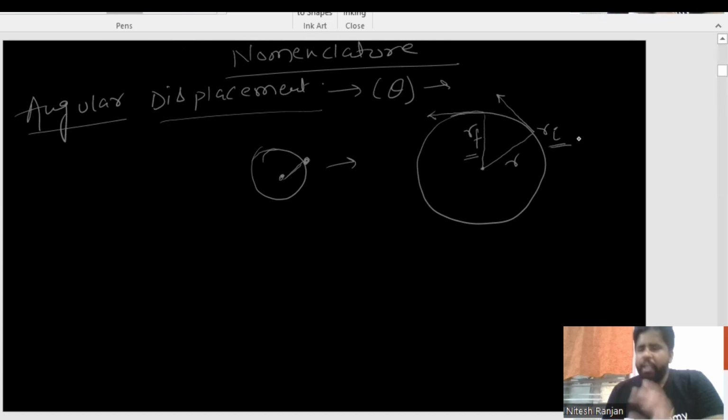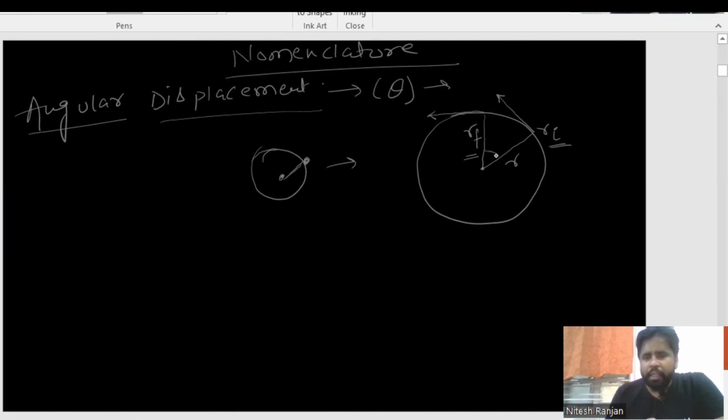That way, with the help of vector algebra, which you have studied in basic mathematics, we can form one diagram of initial position and final position, and then we can find out the displacement. But that will all be done in the rectilinear motion condition. Now I am telling you in the angular format.